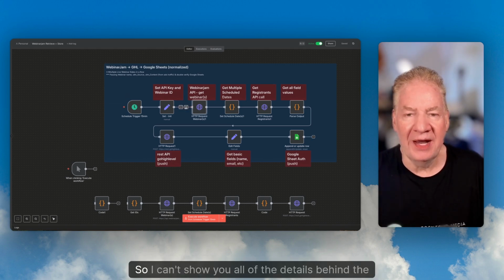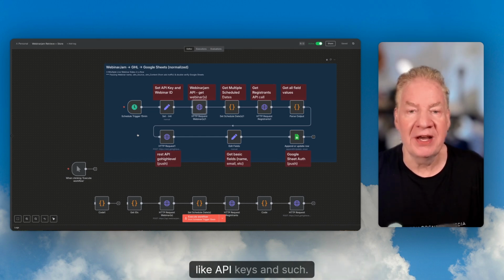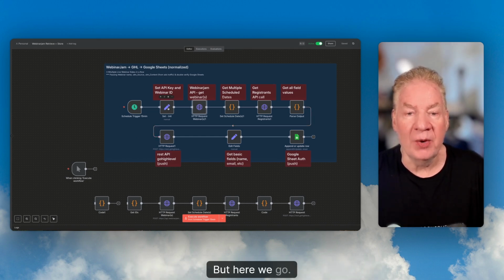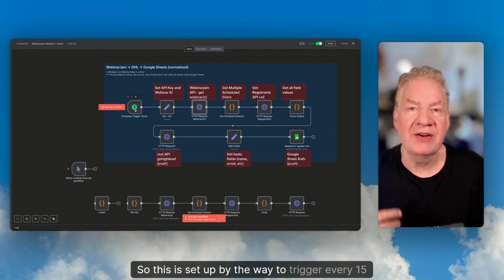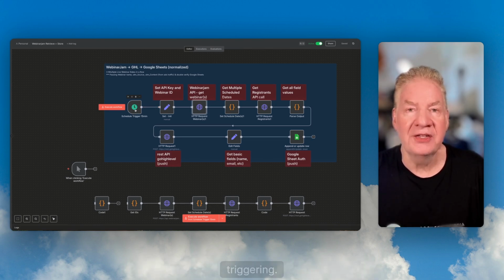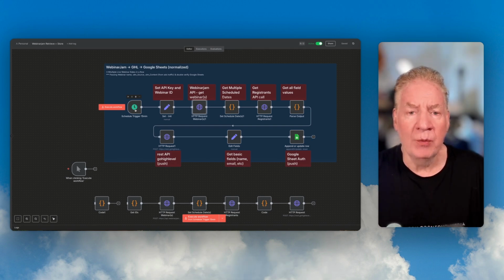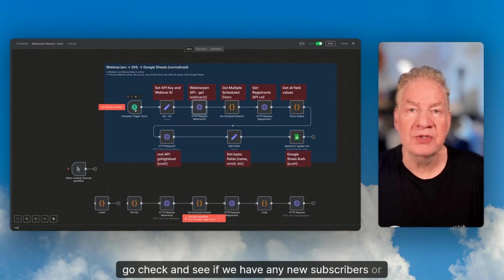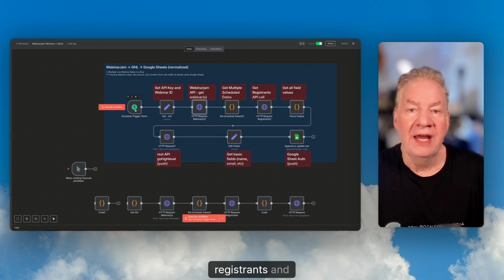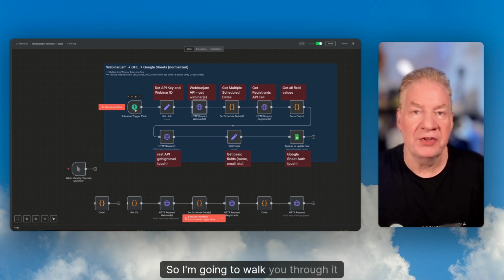All right. I can't show you all of the details behind the scenes because some stuff is exposed that we probably don't want to expose, like API keys and such. But here we go. This is set up to trigger every 15 minutes. It's triggering a workflow where every 15 minutes, it goes and checks to see if we have any new subscribers or registrants, and kicks off the workflow. So I'm going to walk you through it.